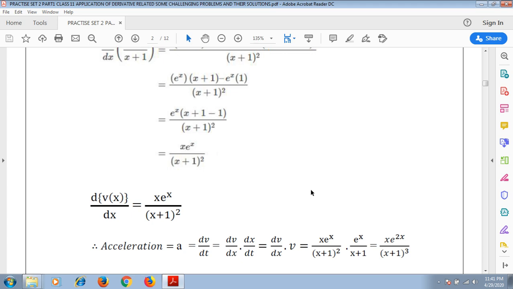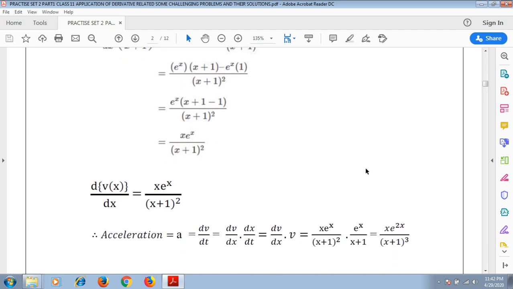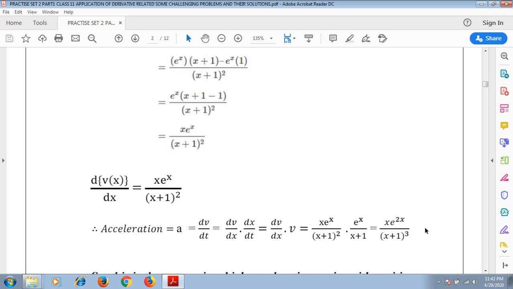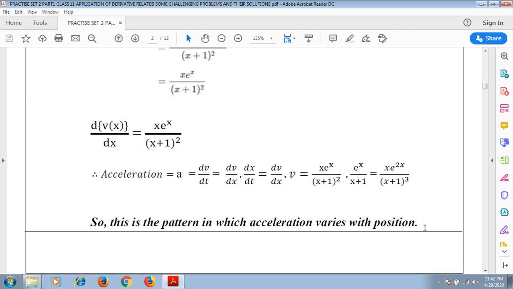Now putting dv/dx from this equation, we have x e to the power x by x plus 1 whole square into v. It has been given in the question that v(x) equals e to the power x by x plus 1, and we have a equals x e to the power 2x by x plus 1 whole cube. It is actually the expression of acceleration in terms of position. So this is the pattern in which the acceleration varies with position.